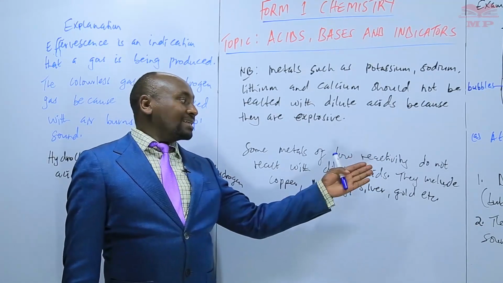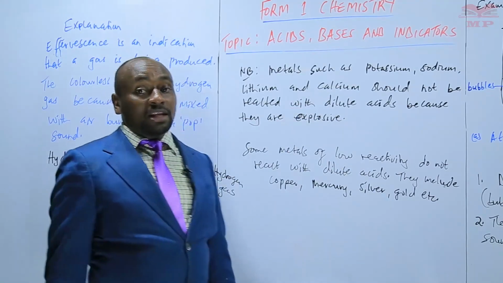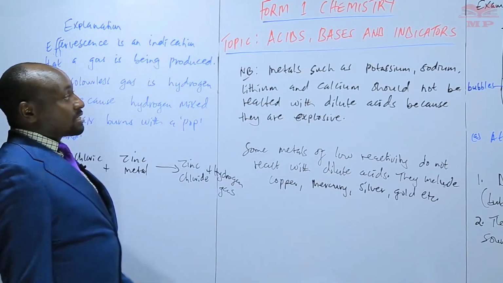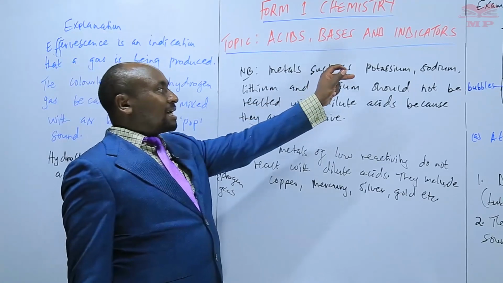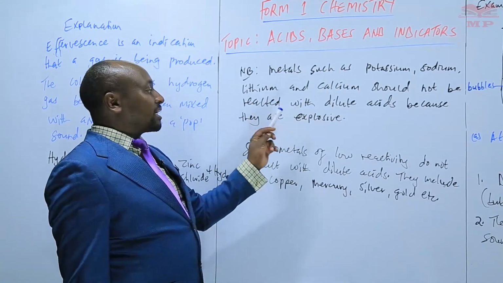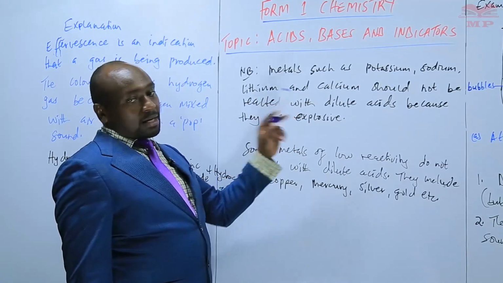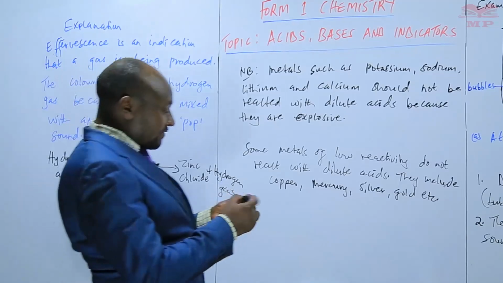So it's only those that are a bit more reactive that can react with dilute acids. Again, the ones that are most reactive should not be reacted because they can lead to an explosion. Potassium, sodium, lithium, and calcium. So you can have an assignment there.